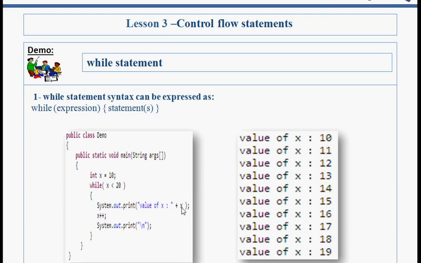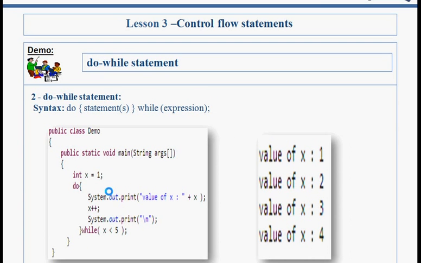It will print 10. Then its value is going to be incremented by 1, and this one is for a new line. Now the value of x becomes 11. It will again come to this loop. So 11 is less than 20. Yes, it will print the value as 11. Same like that up to 19, this loop is going to continually execute as long as this condition is true.